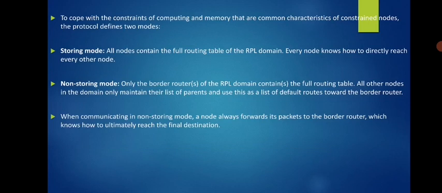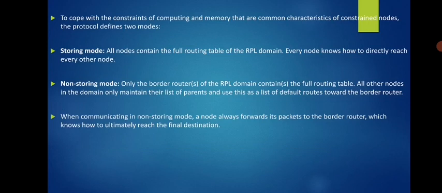We have some constraints regarding power consumption, or storing capacity, or some constraint regarding the devices. We'll see what those two modes are: storing mode and non-storing mode. There are two varieties.